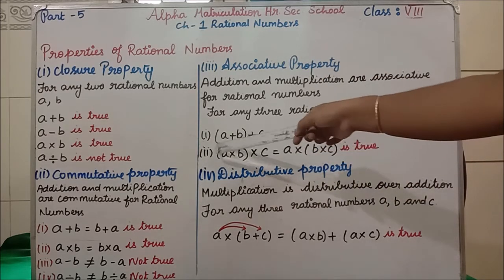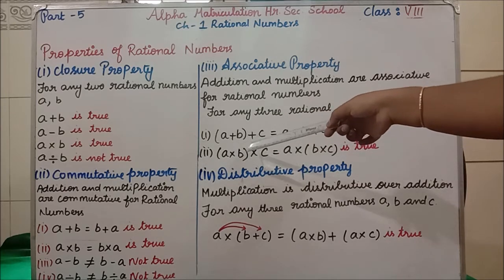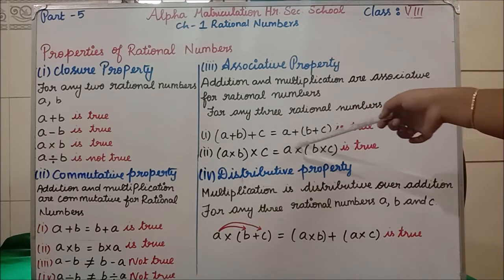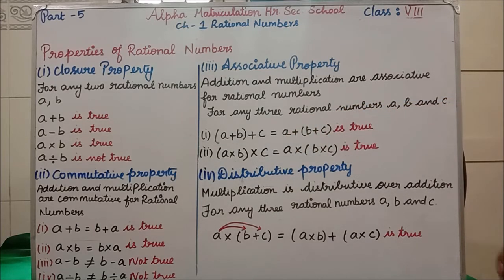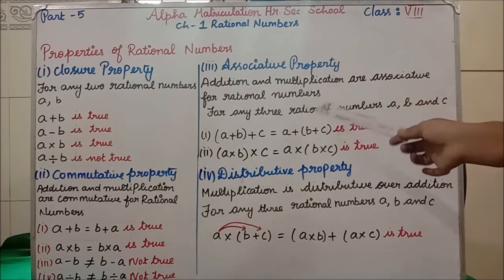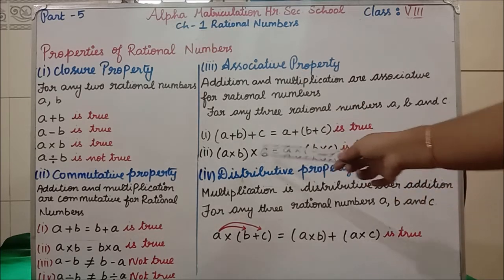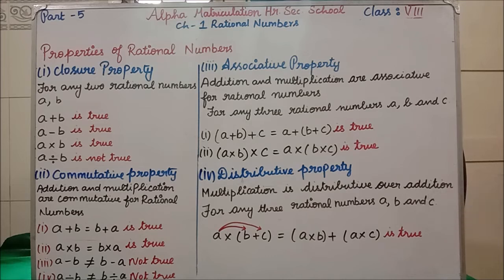This side, before the equal sign, is the LHS, and after it is the RHS. Similarly here also LHS is equal to RHS you will get. Clear? Associative property, only addition and multiplication is true. Remaining subtraction and division is not true.